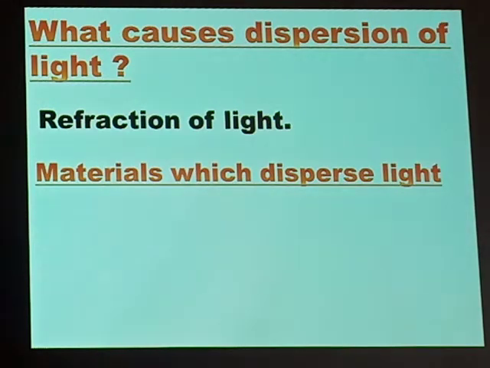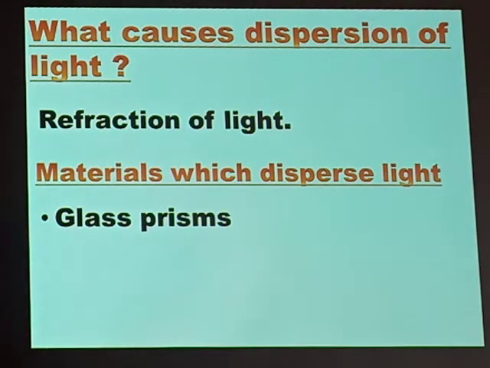Now, we have got materials that can disperse light, or materials that can split light into the 7 colors. What are those materials? Here, we basically have glass prisms. When white light passes through a glass prism, that glass prism splits white light. And when white light is split, it separates into 7 distinct colors.